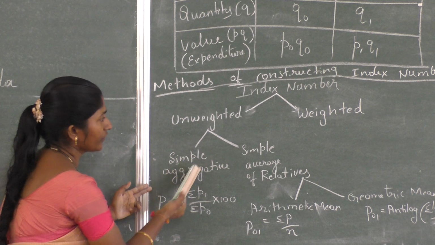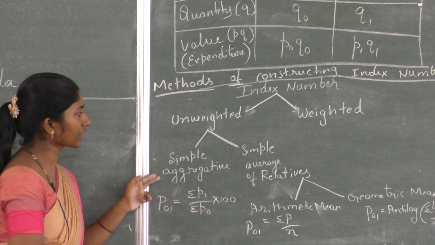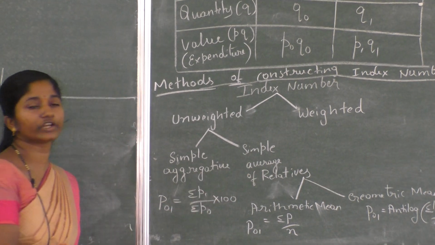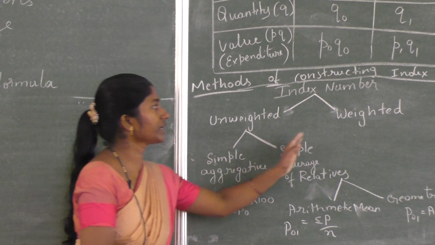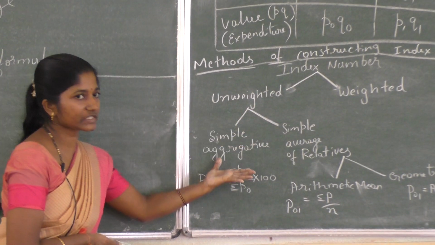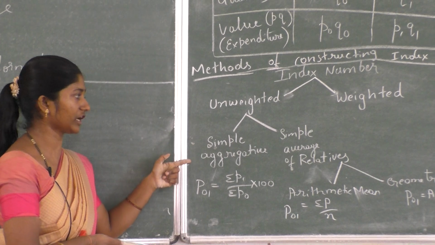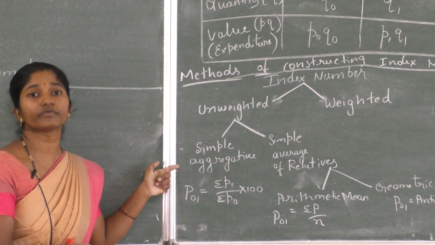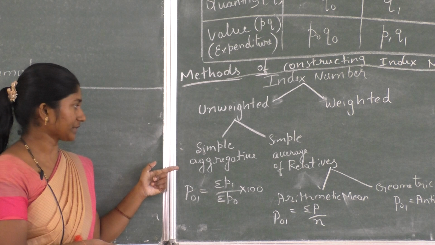See next, under unweighted index number there are simple aggregative and simple average of relatives. Weighted index number will be discussed afterwards. Now we will discuss unweighted. Simple aggregative is very easy to calculate.